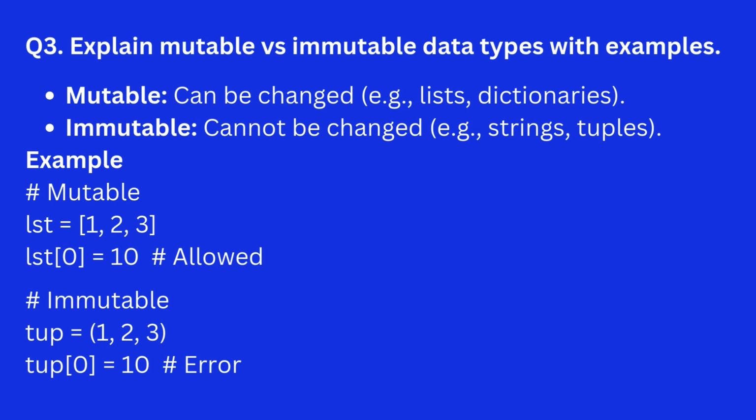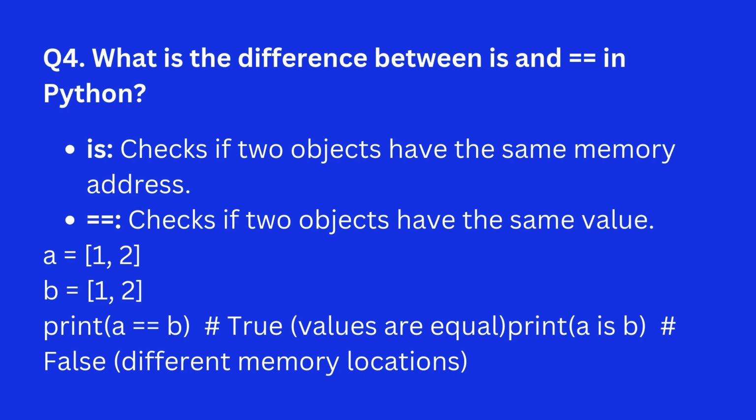Question 3. Explain mutable versus immutable data types with examples. Answer. Mutable can be changed, e.g., lists, dictionaries. Immutable cannot be changed, e.g., strings, tuples. Example. Question 4. What is the difference between is and == in Python? Answer. is checks if 2 objects have the same memory address. == checks if 2 objects have the same value. Example.